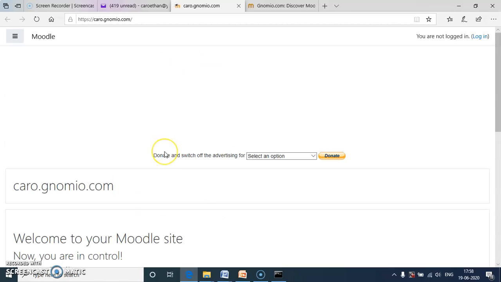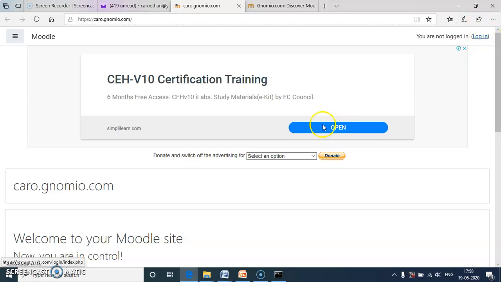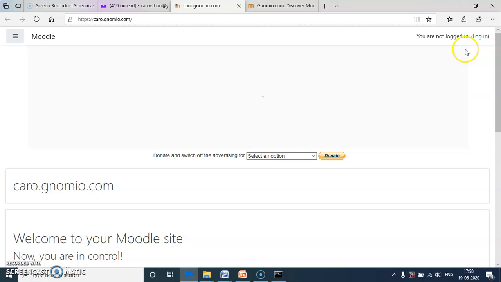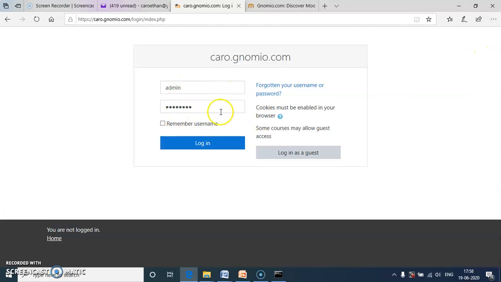Here we get the Moodle environment. To avoid this advertisement, we click this symbol. For login, I give admin, then the password.